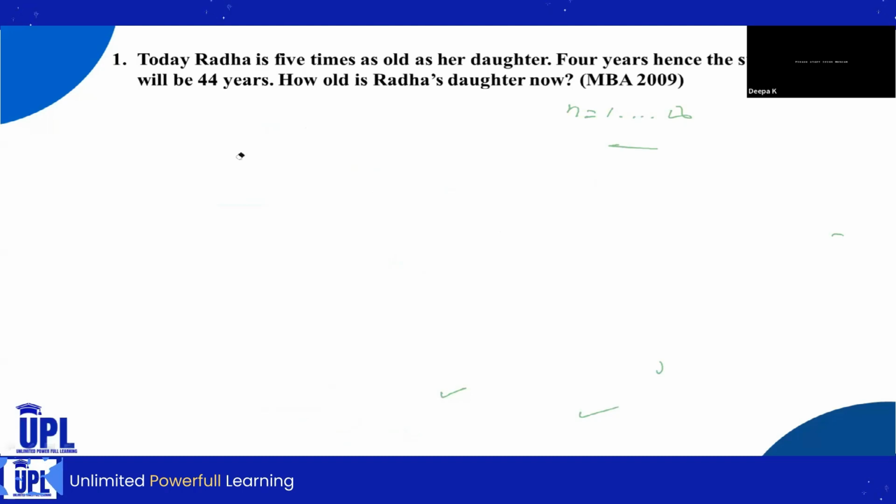The first question is: today Radha is 5 times as old as her daughter. Then 4 years hence, the sum of their ages will be 44 years. So how old is Radha's daughter now? Here we have to find out the current age of Radha's daughter. Whatever the question asks, we have to remember that it is the current age.